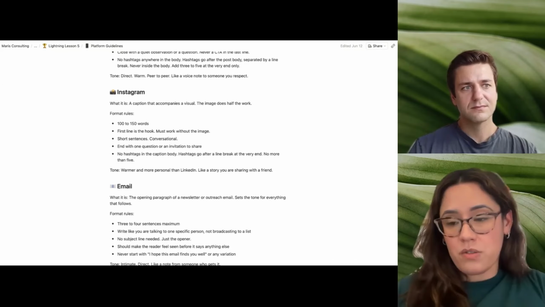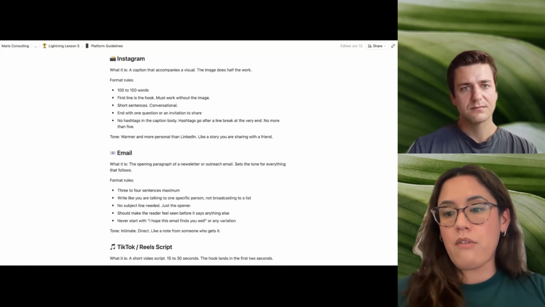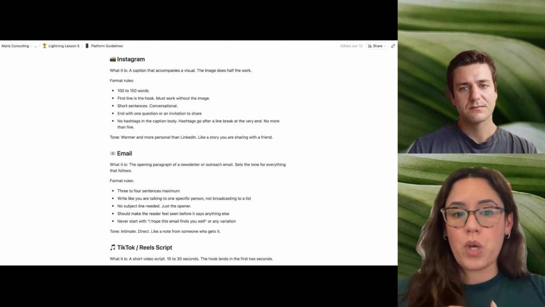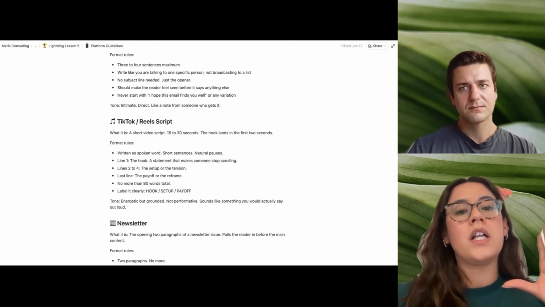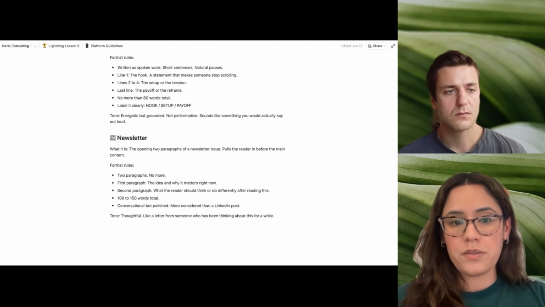You can absolutely dive deeper if you're someone that's already showing up on a particular platform and you have more data points. However, if you're starting and you're going from 0 to 1, this is a great opportunity to just start simple, iterate, and define what this really is for you moving forward.